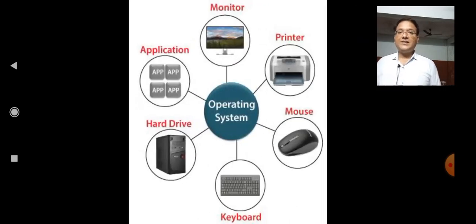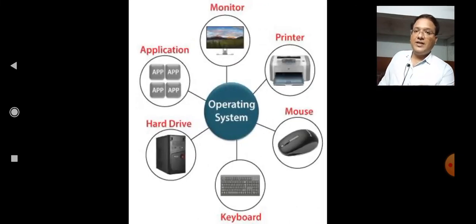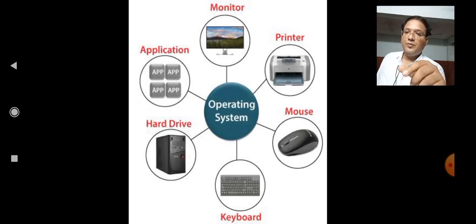So, the operating system manages all the things. Here you can see in the image: monitor, printer, mouse, keyboard, hard drive, application software. It means it manages all the things in the computer. So, the operating system works like a manager.